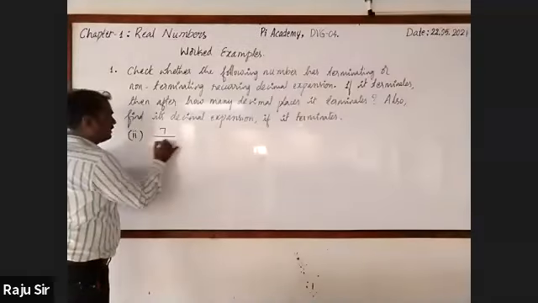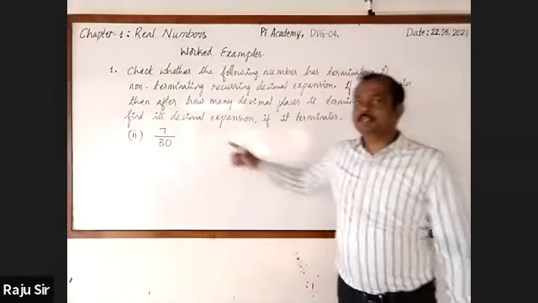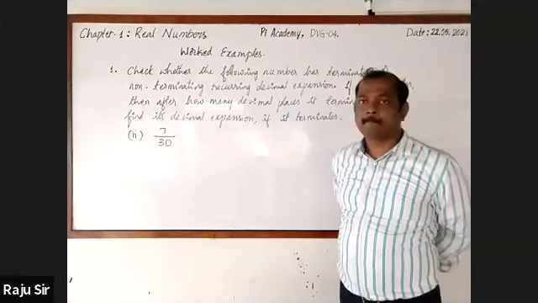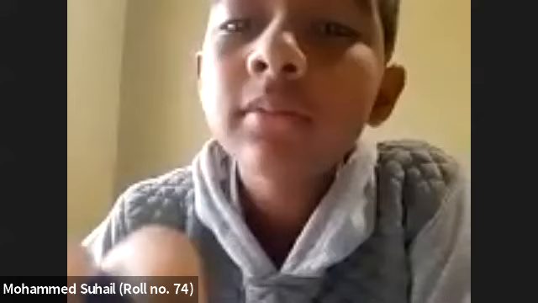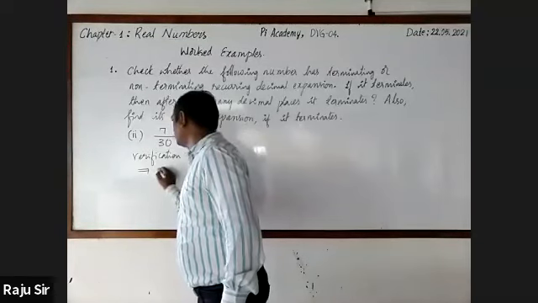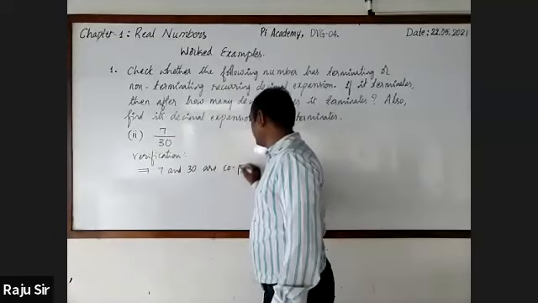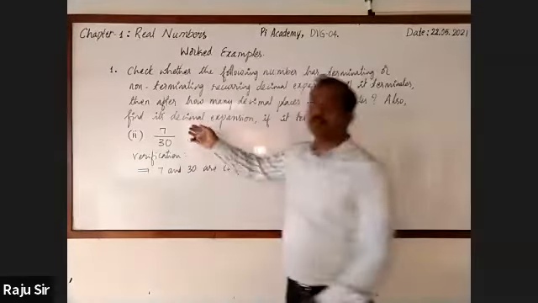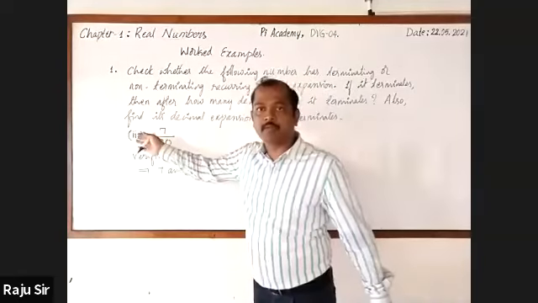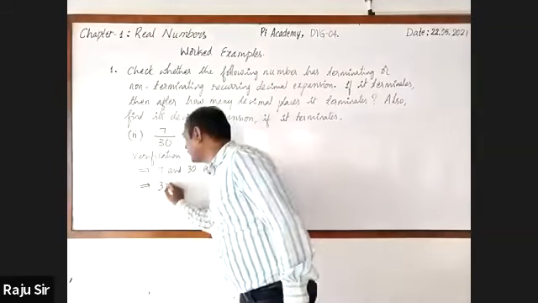Second one. It is 7 by 30. I have given a very simple one. Whether 7 and 30 are co-primes? Yes. Right. First, verification. 7 and 30 are co-primes because they are not divisible by any number except 1. Now find out the prime factorization of 30.